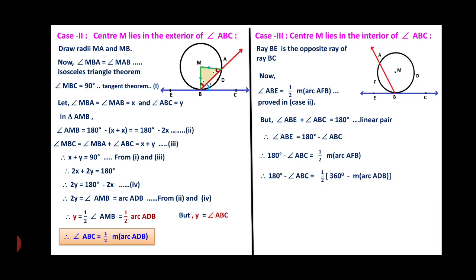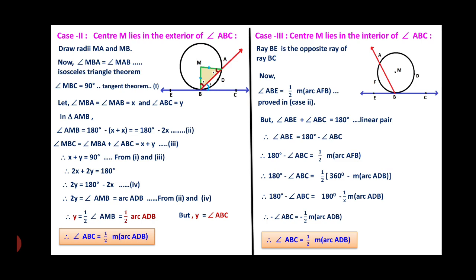Therefore 180 minus angle ABC is equal to half. What is arc AFB? That is nothing but 360 minus the measurement of arc ADB. Therefore, after simplification, 180 minus angle ABC is equal to half into 360, that is 180, minus half into the measurement of arc ADB. So 180 is there on both sides, those get cancelled, and what is left is minus angle ABC is equal to minus half the measurement of arc ADB. Therefore, you can write angle ABC is equal to half into the measurement of arc ADB. This is what you had to prove.